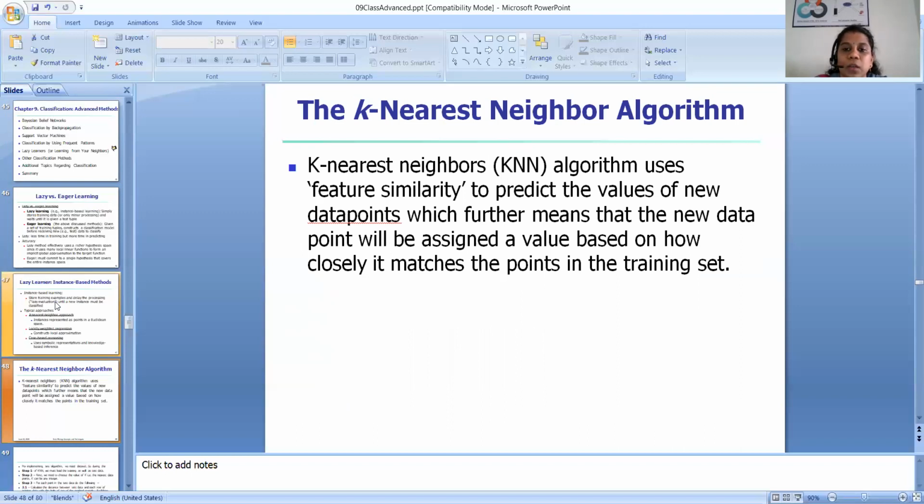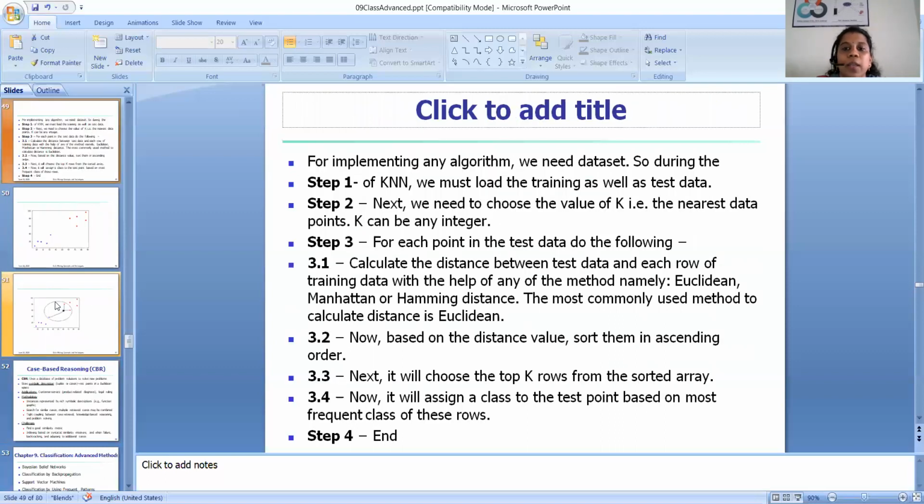So we'll see what the K in KNN is. K is the number of neighbors. It can be any integer. K represents how many neighbors we are going to consider for a particular test point. Now we'll see the steps in KNN.